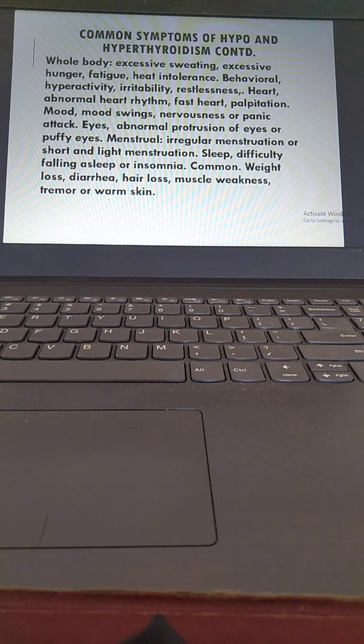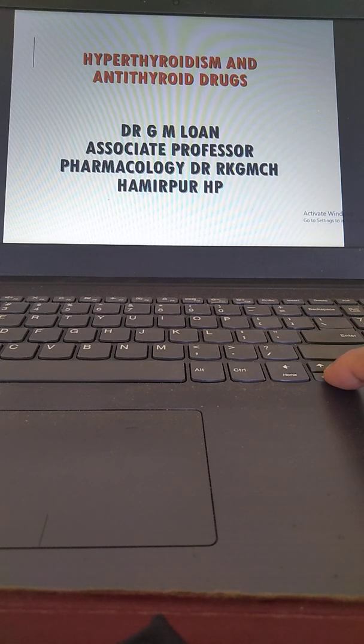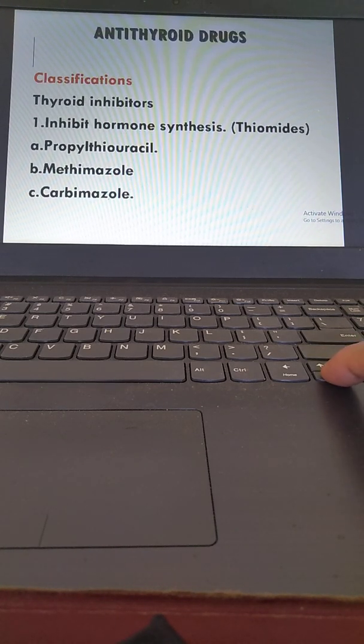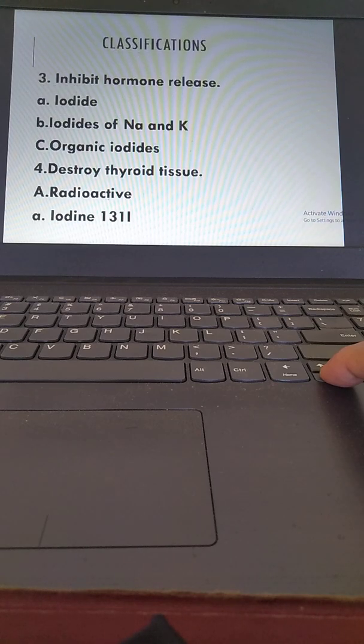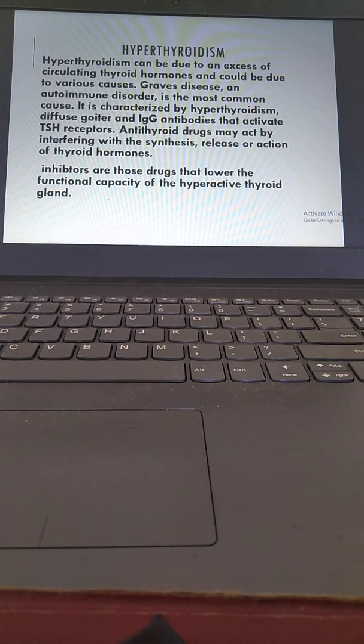Eyes abnormal, protrusion of eyes or puffy eyes in hyperthyroidism. Menstrual, irregular menstruation or short and light menstruation. Sleep difficulty, falling asleep or insomnia. Commonly, we have weight loss, diarrhea, hair loss, muscle weakness, tremor or warm skin. So this was all about the